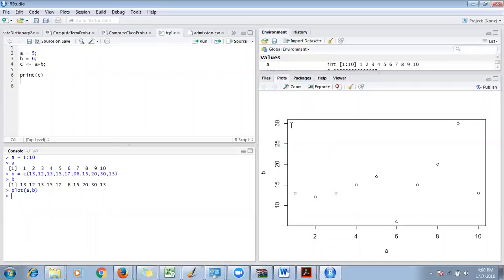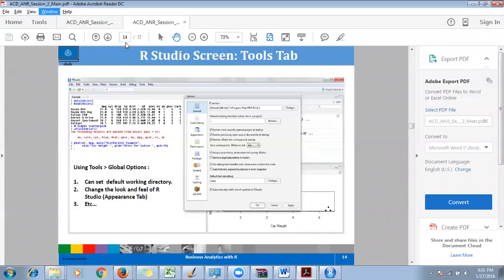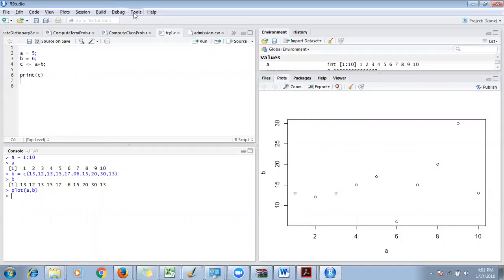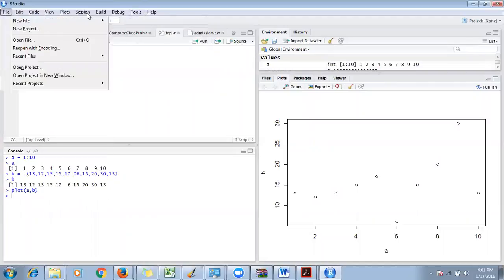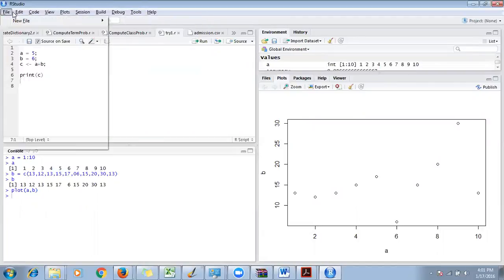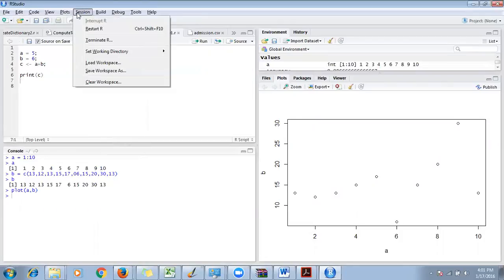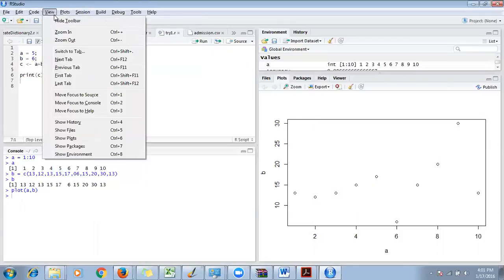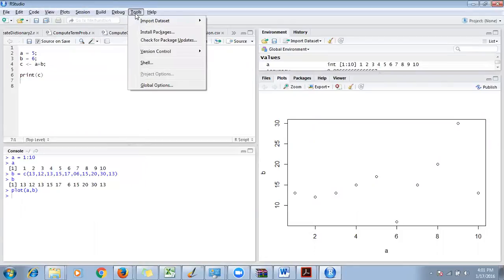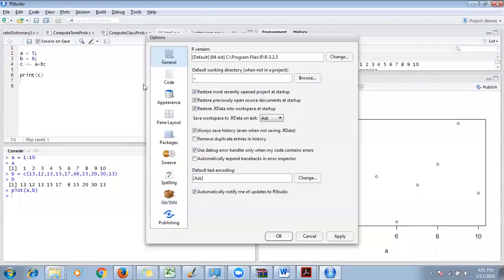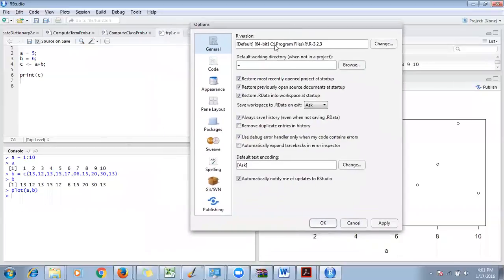Now there is also the tools tab. There are also some options. You can go to the top right corner, where you see options like File, Edit, Code, View. The second last option is Tools. Go to Tools and then Global Options, and in the global options you can set some default directory. We'll talk about how to set the directory through commands also.